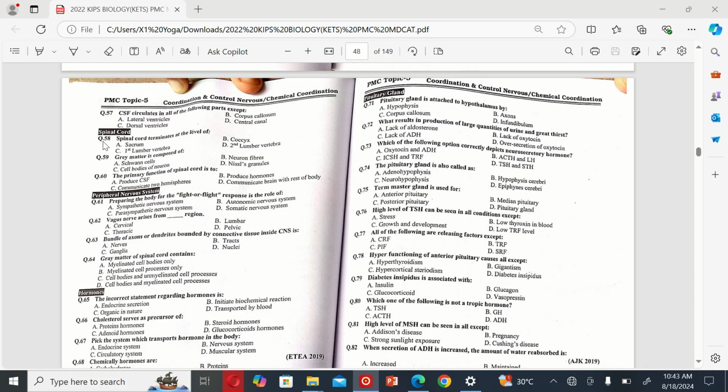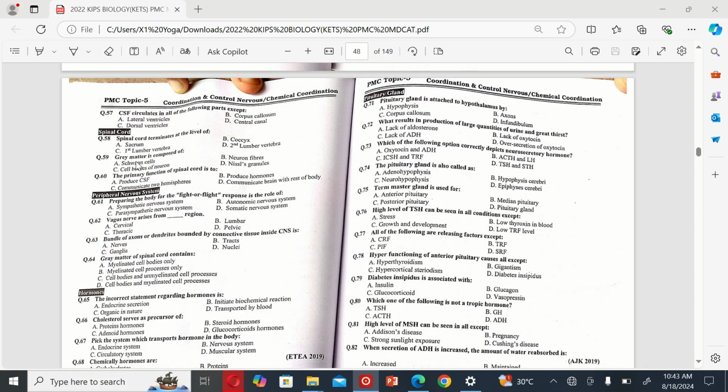The next MCQ is: spinal cord terminates at the level of A. Sacrum, B. Coccyx, C. One lumbar vertebra, and D. Second lumbar vertebra. Sorry, the correct option is D. Second lumbar vertebra.